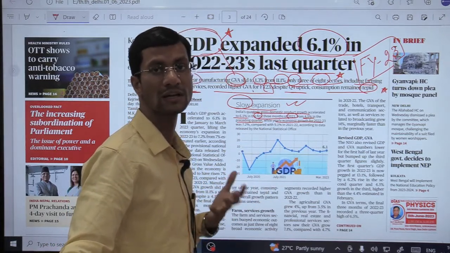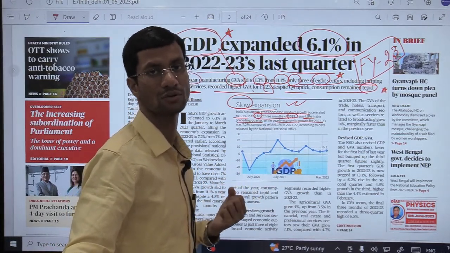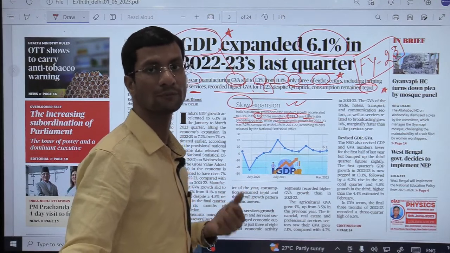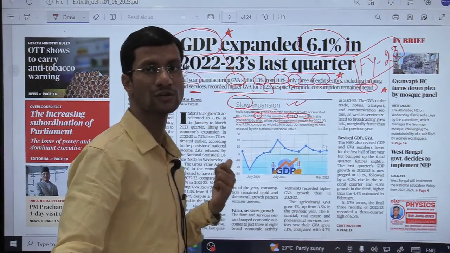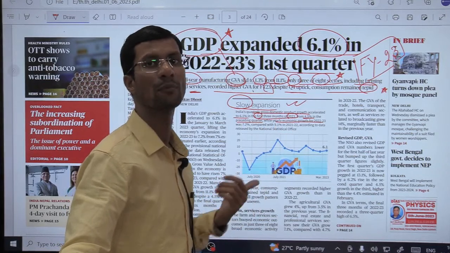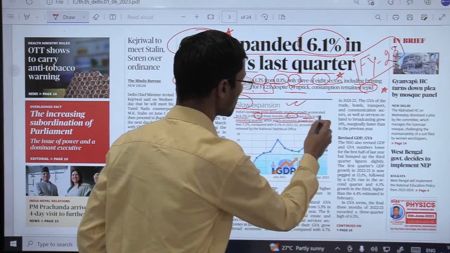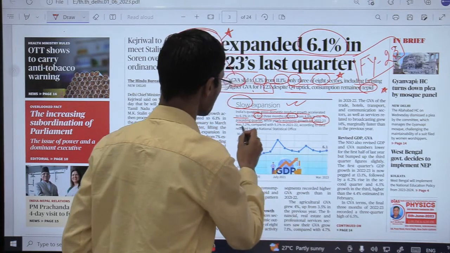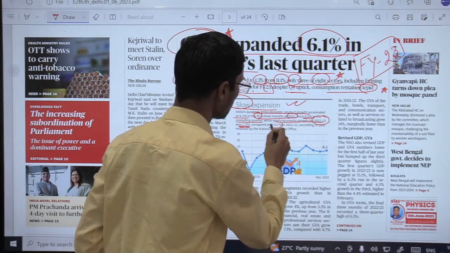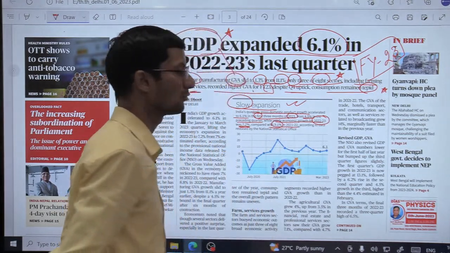So if you compare on a quarter to quarter basis with respect to the preceding quarter, of course we have registered net positive growth. Okay, while yearly economic growth for 2022-23 was 7.2% compared with 9.1% in 2021-22.